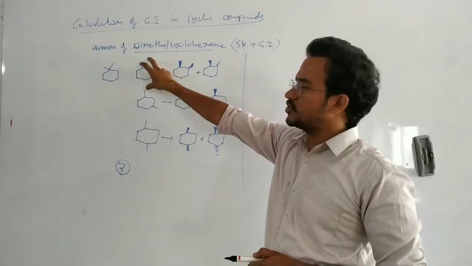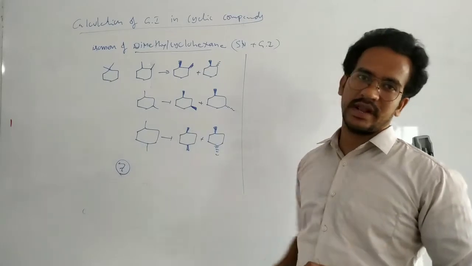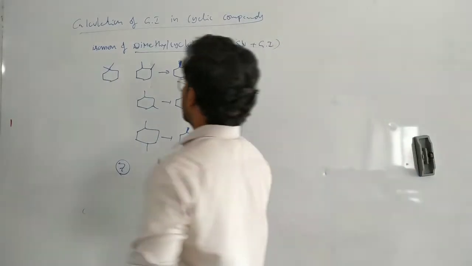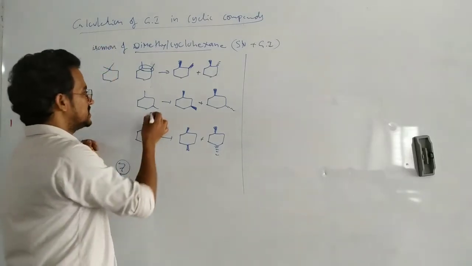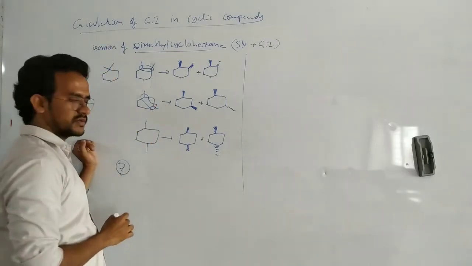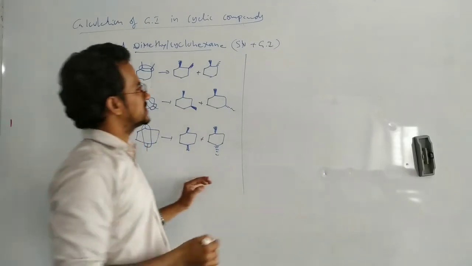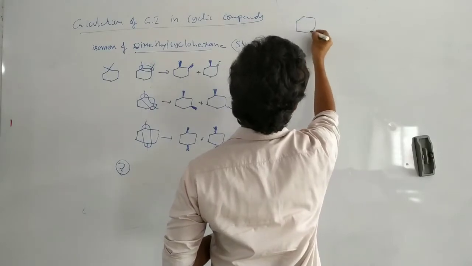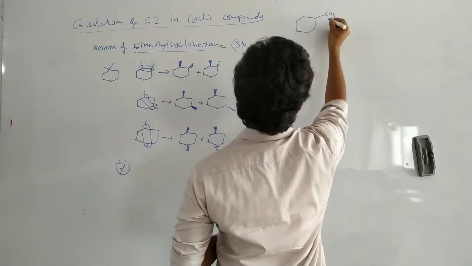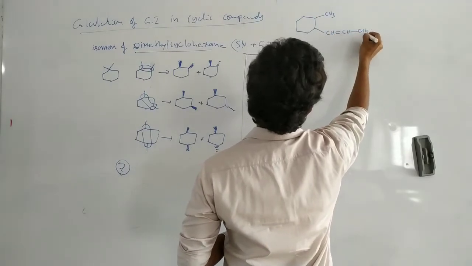So only for 1,2-dimethyl cyclohexane, we have 2 geometrical isomers. That means this can be considered as one stereogenic center, and this can be considered as one stereogenic center. Why? Because here in this case, you see this one. This one is a CH3, that CH double bond CH, bond CH3.